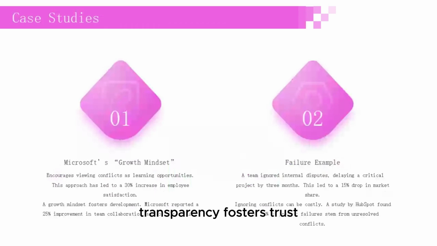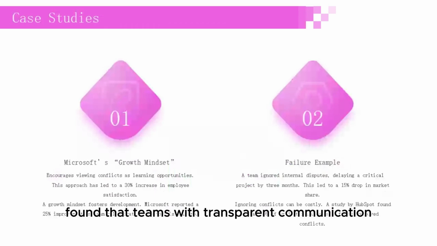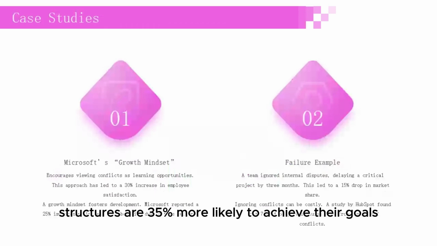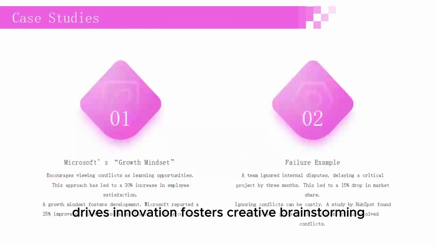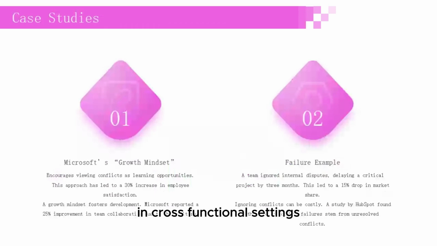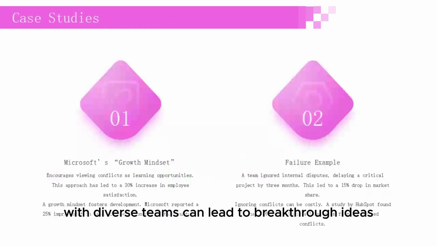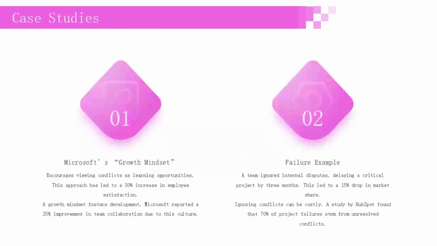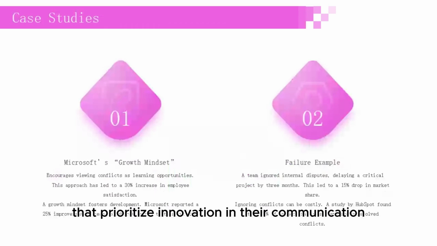Transparency fosters trust. A survey by Deloitte found that teams with transparent communication structures are 35% more likely to achieve their goals. It drives innovation and fosters creative brainstorming in cross-functional settings. For example, ideation workshops with diverse teams can lead to breakthrough ideas. Innovation is key to staying competitive. According to a report by Gartner, companies that prioritize innovation in their communication structures see a 25% increase in market share.